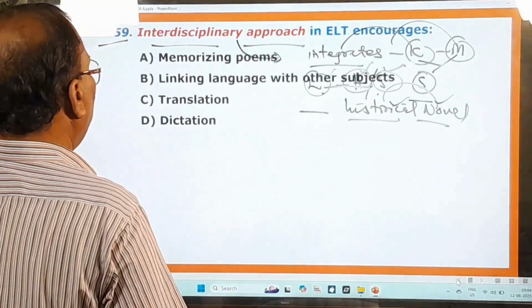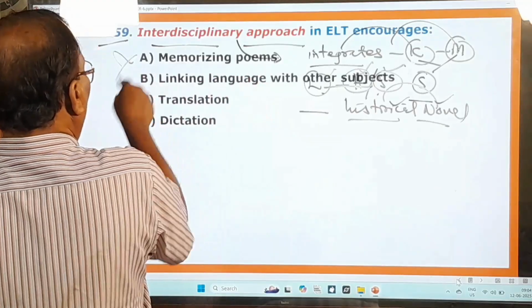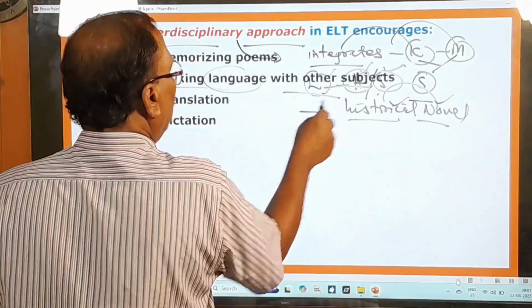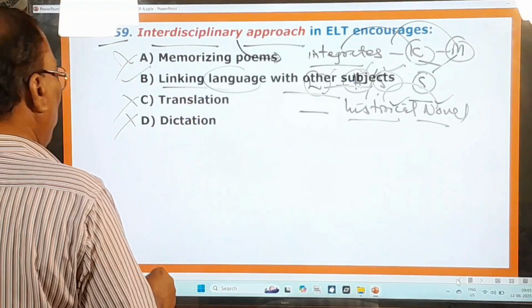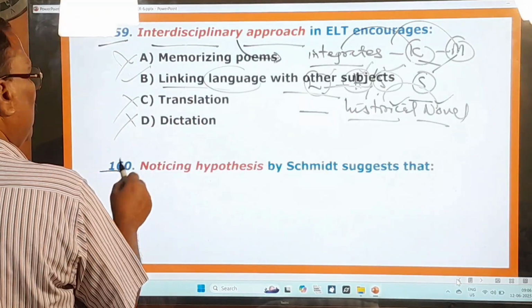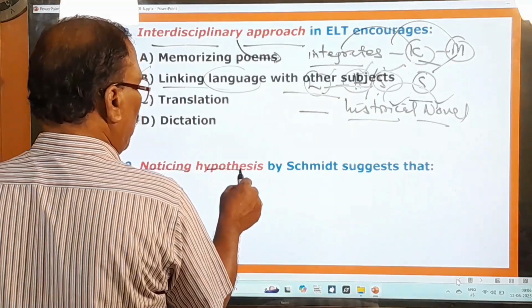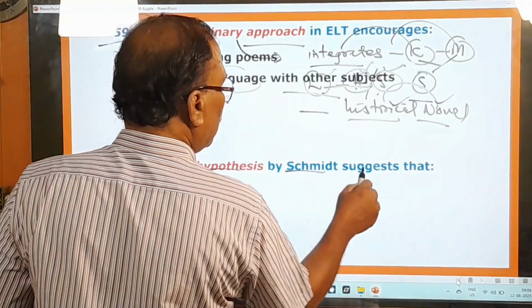And now you look at the options. Memorizing poems, no. Translation, no. Dictation, no. But linking language with other subjects. So this is the right one. 160th question. This is the last question of this section. The noticing hypothesis by Schmidt suggests that.